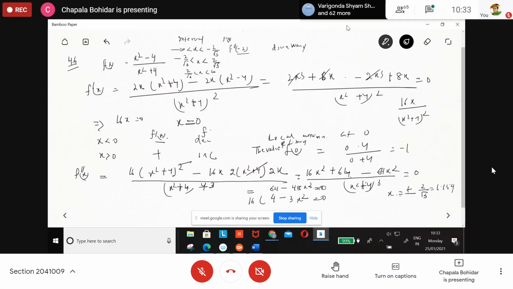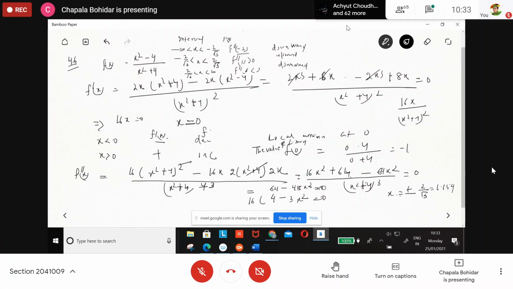Then from minus 2 by root 3 to 2 by root 3, we can consider f double dash of 1. So it is positive, greater than 0, upward. Then 2 by root 3 to infinity, we can consider 2. So we get negative, less than 0, so downward.